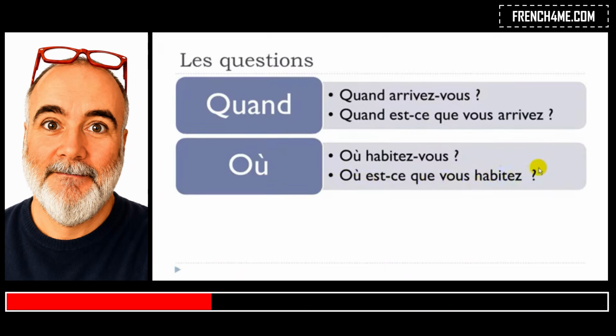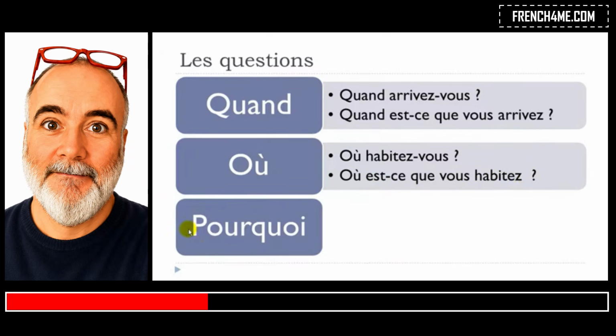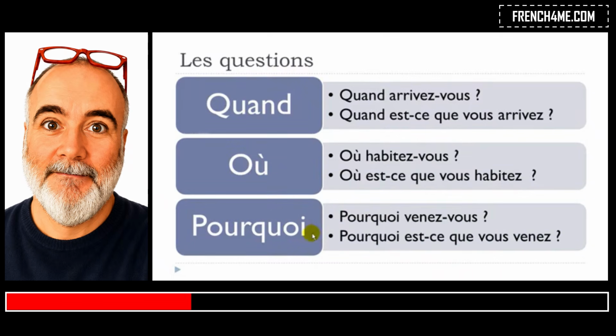All right. Next. Pourquoi? Pourquoi is really useful because it's why. Okay, so remember, quand, when, où, where, pourquoi, why. Same thing here, okay, pourquoi, you should change the order. So first the verb and then the subject. That's the correct or formal or classic way of asking a question.